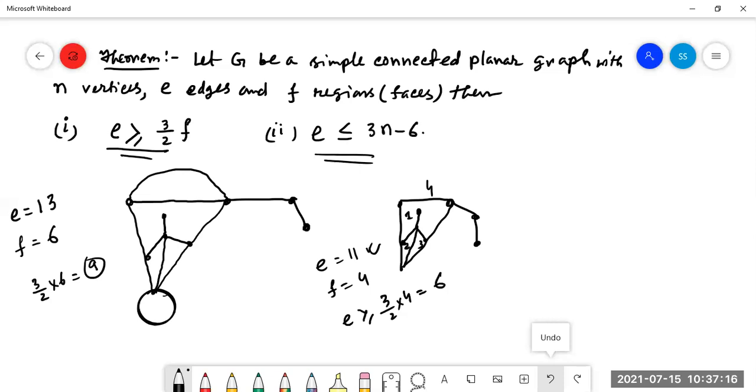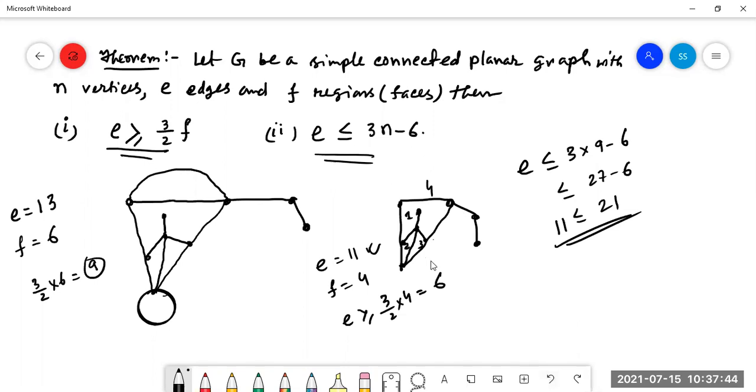And now E less than or equal to 3n minus 6. Here n means the number of vertices: 1, 2, 3, 4, 5, 6, 7, 8, 9. E equals 11. So 11 is less than or equal to 21. So for this graph, both of the theorems are applicable.